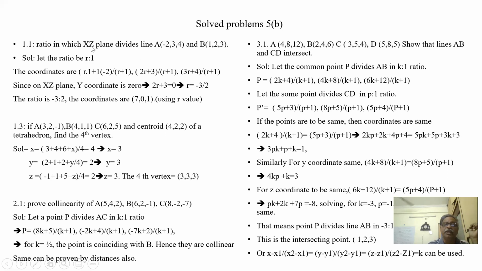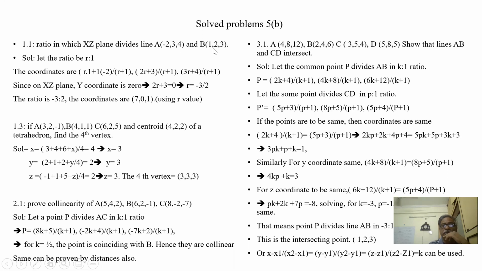So the xz plane. What do you mean by the xz plane? The xz plane means y is 0. So what is the y coordinate? R into 2, (2r plus 3) divided by (r plus 1). This is the y coordinate, and it is 0. So 2r plus 3 is equal to 0, r is minus 3 by 2. That means minus 3 is to 2 is the ratio. So using minus 3 is to 2, I can find the x and z coordinates.